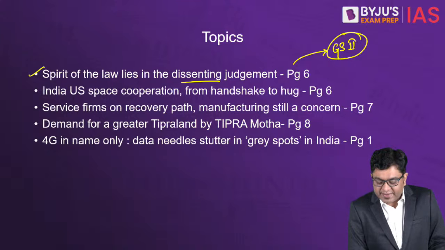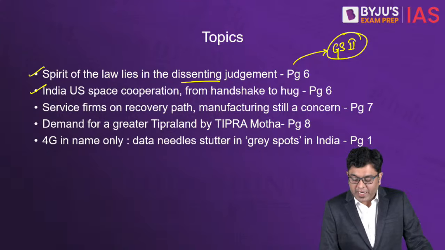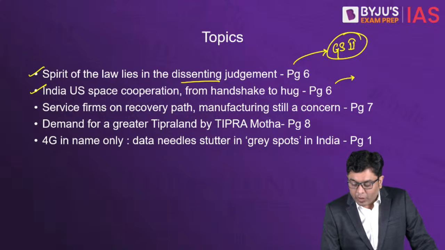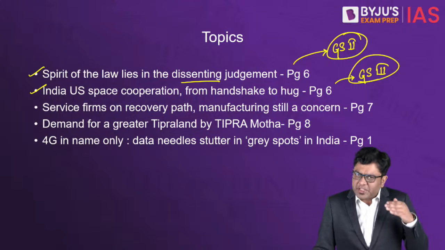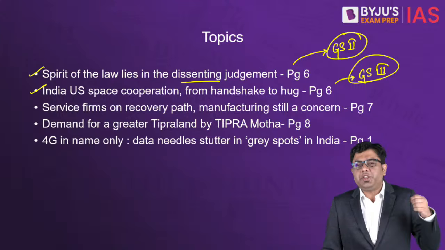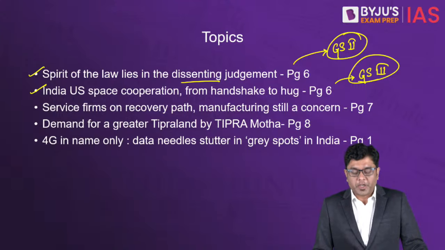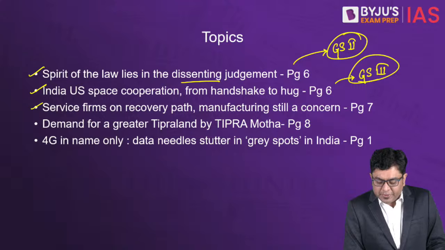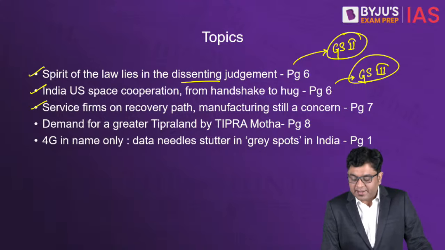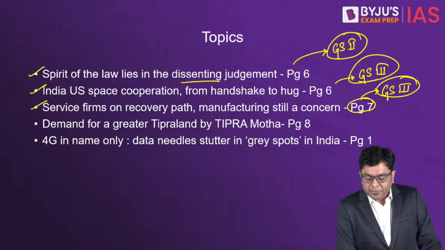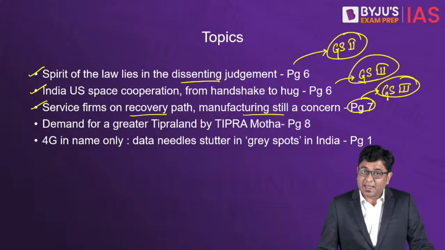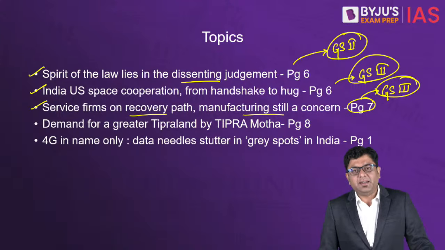After that, we shall be analyzing a portion from GS paper 3, that is Indo-US Space Cooperation. And what are the issues in that space cooperation which are in a way inhibiting us from reaching the heights that Indo-US Space Cooperation deserves? Then a piece from the editorial pages again, on page 7, again relevant for your GS paper 3. That is about economy.